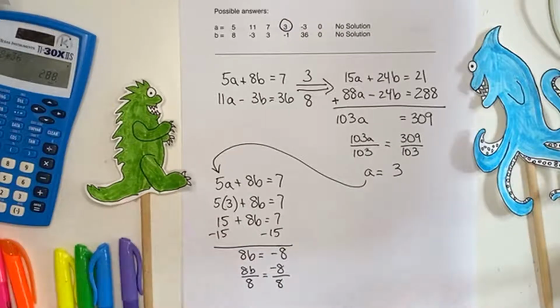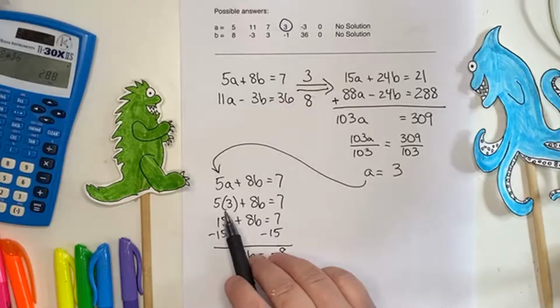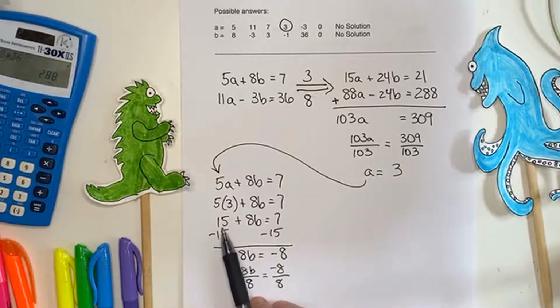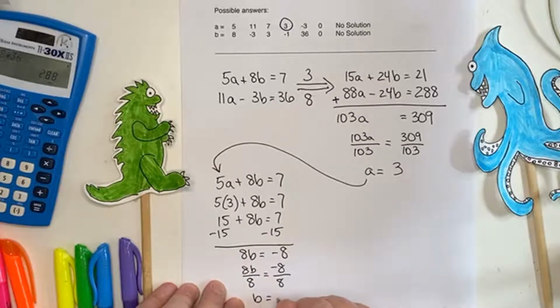Let me slow down. I got excited, started doing math really fast. So what did I do? I plugged in the 3. Multiplied to get 15, subtracted 15 from both sides. Then I've got 8b, and I know it looks a little like 86. It's one of my weaknesses. My b's and my 6's look very similar. Sorry about that. I divide both sides by 8, and then I get b equals negative 1.